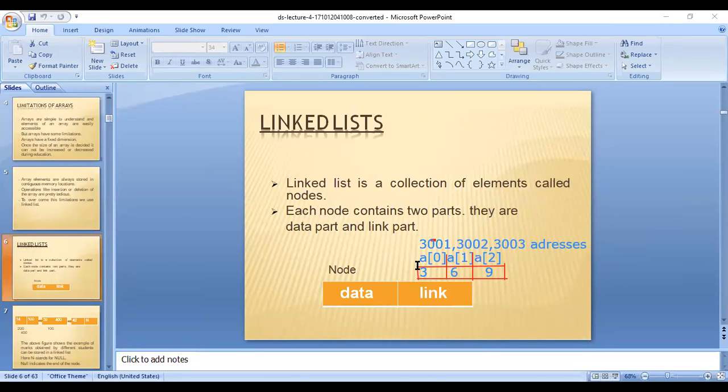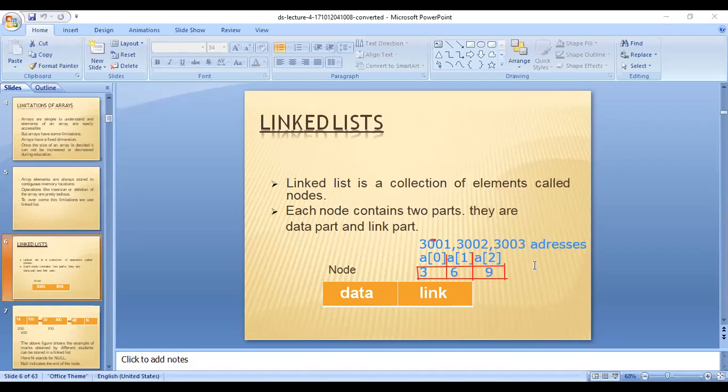So if I know the address location of A of 0, I can know the address of any other element in the array just by adding one or two. For example, A of 0 is at memory location 3001. If I want to know the address of A of 2, I just add two, so A of 2 is stored at 3003. Once the starting address of the array is known, I can know the address of any element, because all of these are stored in continuous memory locations, one by one.